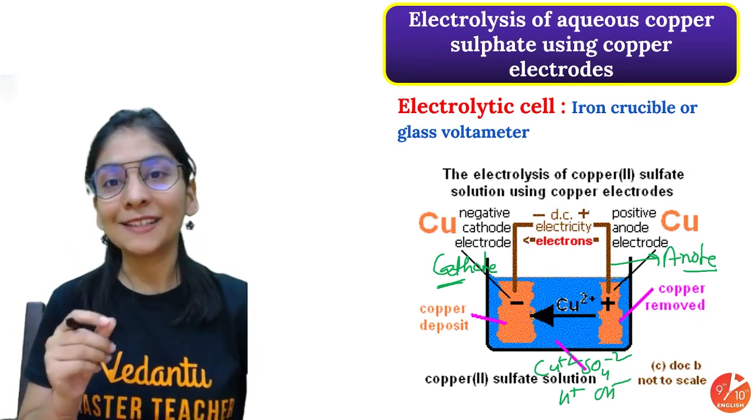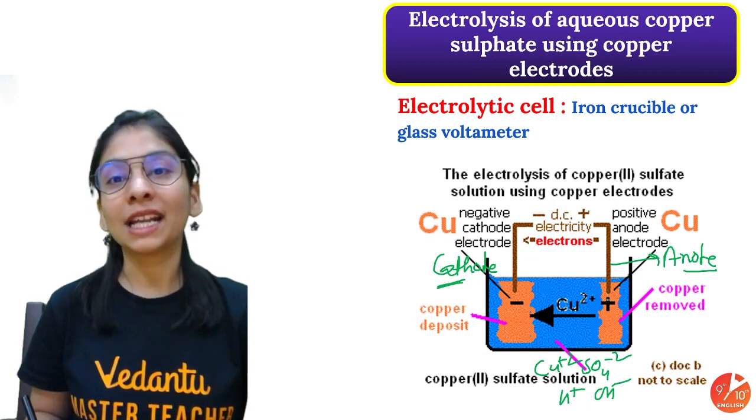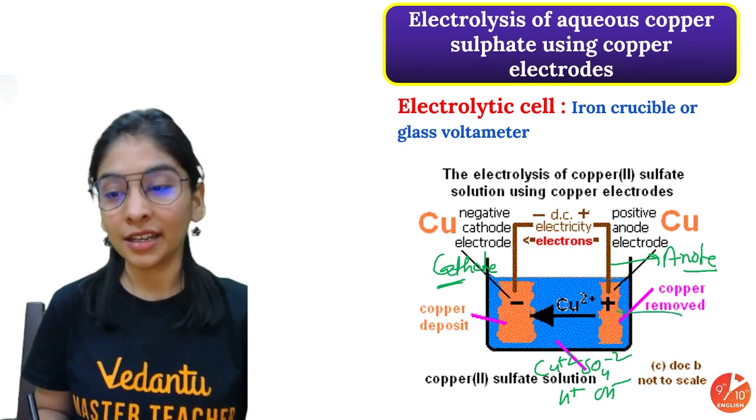What will happen when we start the battery, when we start passing the current? Very amazing thing, very different thing will happen. Your anode being active will also participate in the reaction and will do what?